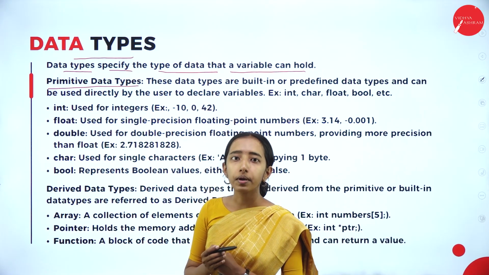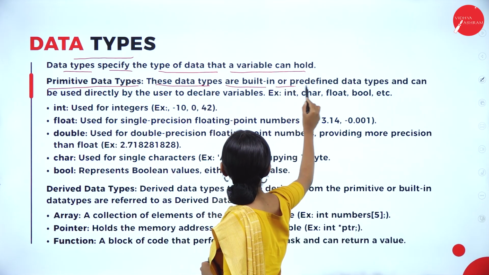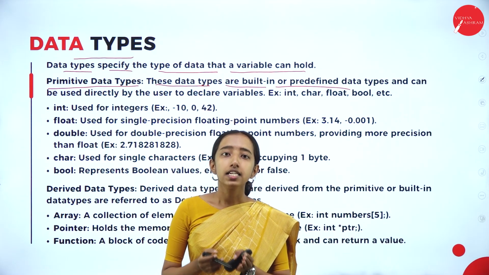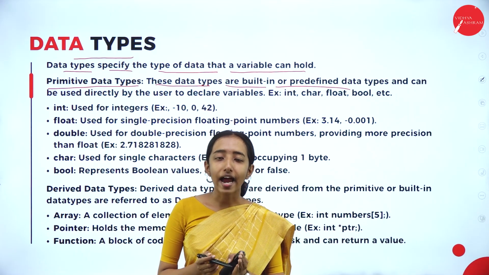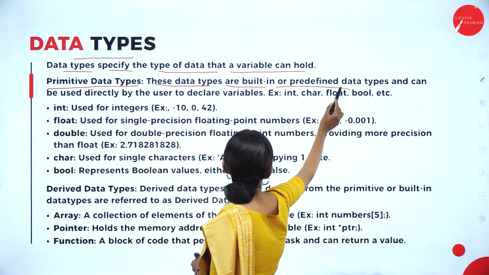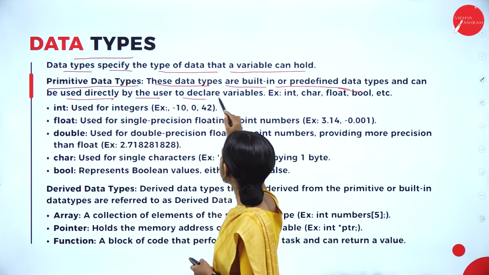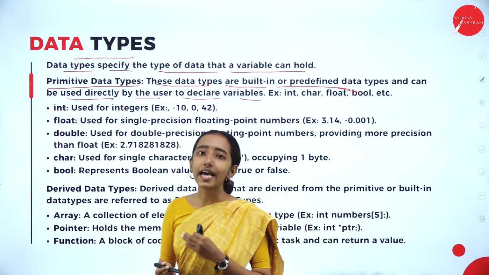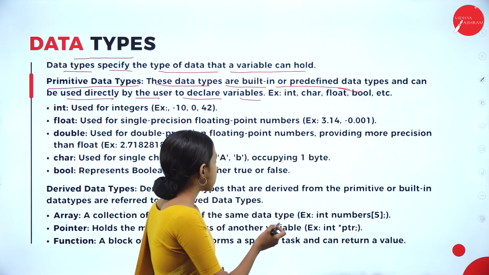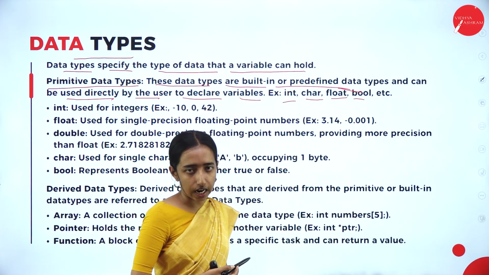The first thing is primitive data types. These data types are built-in or predefined data types. These are already available in the C++ standard library. They are already defined, and can be used directly by the user to declare variables. Examples are int, char, float, bool, etc.